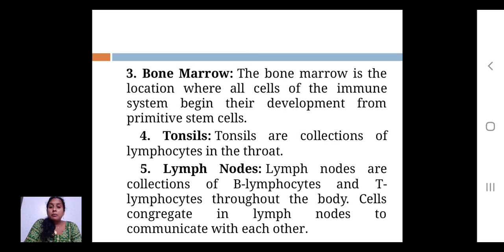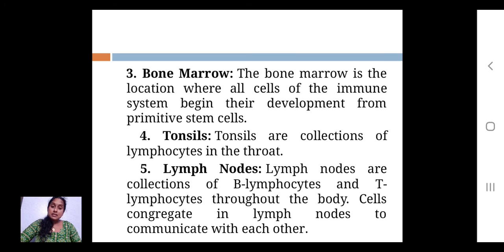So the fifth important organ is the lymph node. Lymph nodes are a collection of B lymphocytes and T lymphocytes, which are the immature form of B cells and T cells. From there, they are translocated into the thymus and the bone marrow, where the maturation takes place.